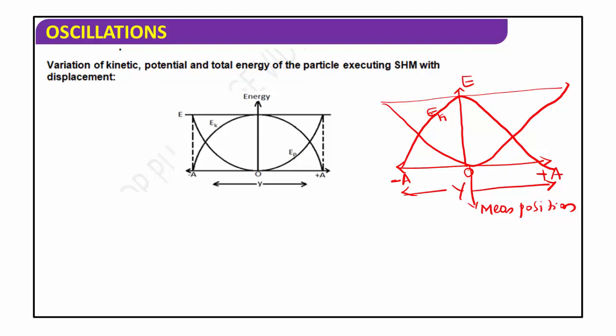The kinetic energy is maximum at the extreme position. This is called the extreme position. It is maximum at the extreme position and minimum at the mean position. Here this graph indicates the potential energy. The potential energy is maximum at the mean position.